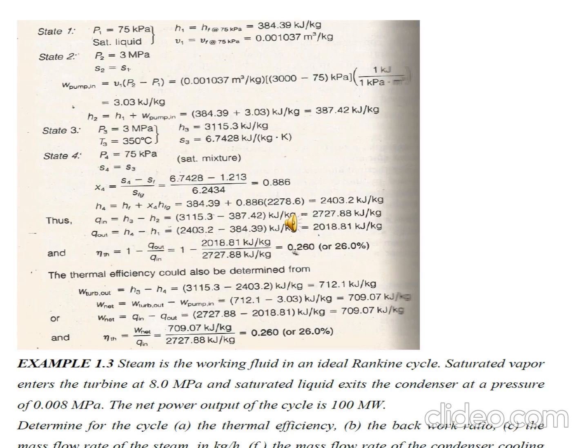Now you have to find the efficiency. For the efficiency, what is the formula? It is 1 minus Q out divided by Q in. Q in equals H3 minus H2, and Q out equals H4 minus H1. So now you get the efficiency, which is 26%. Otherwise you can find the efficiency as W net divided by Q in, where W net equals WT minus WP. Here also you get the same answer, 26%. So your answer is correct.